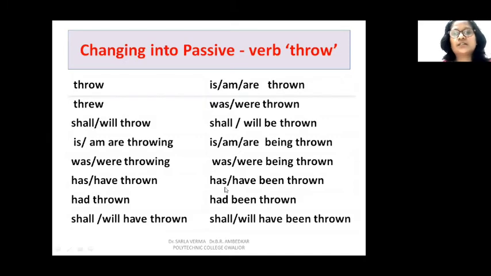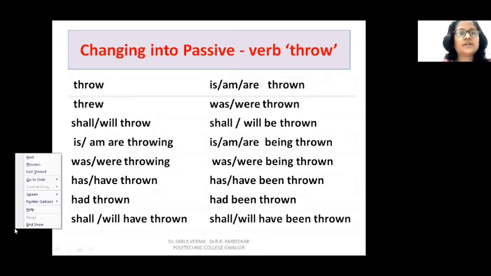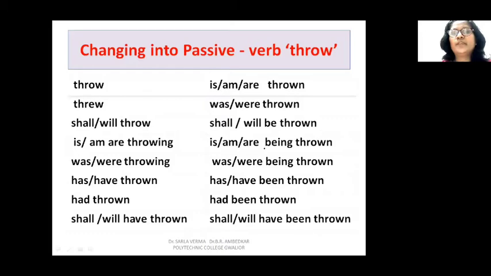So this is simple present, present perfect, this is past perfect, and this is future perfect. So in all the perfect tenses we have used been, and in all the continuous tenses we have used being.